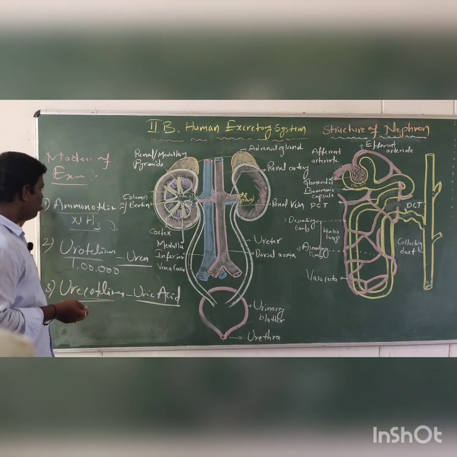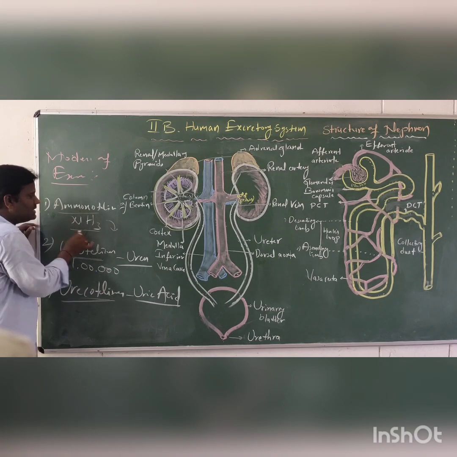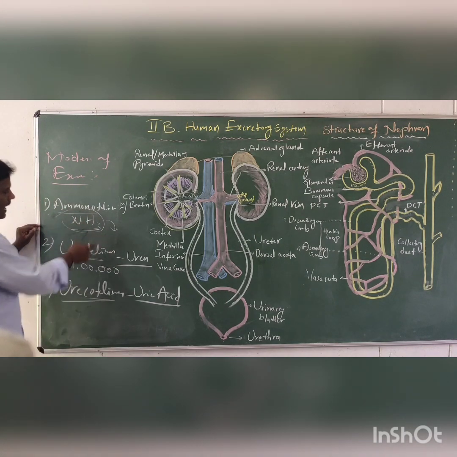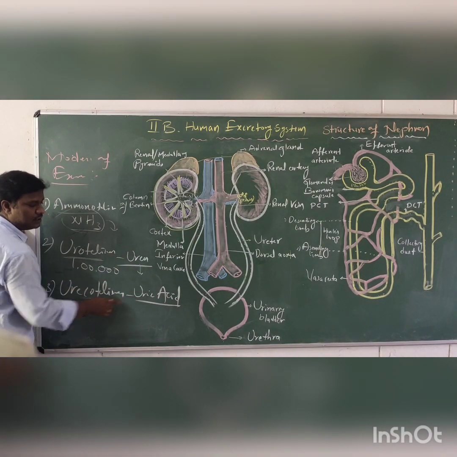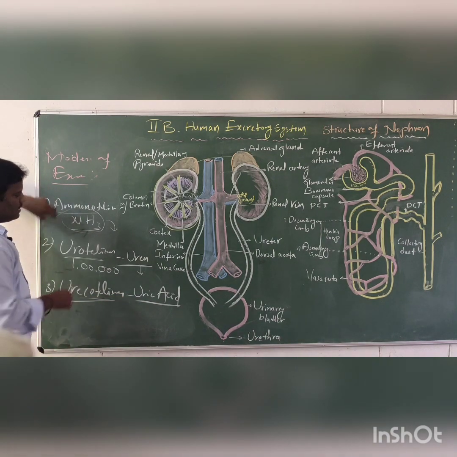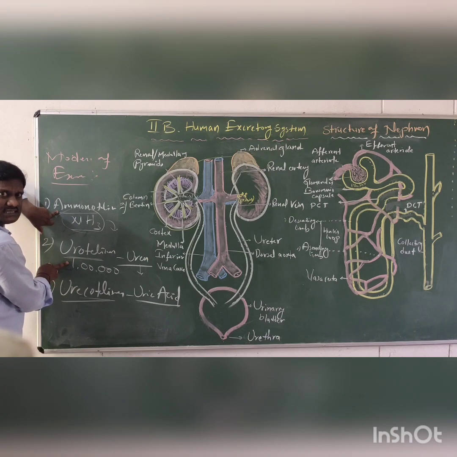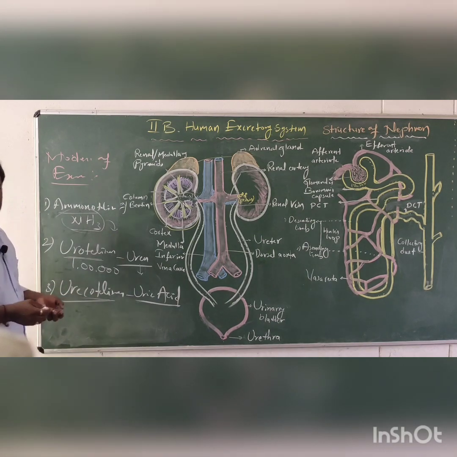This is an important 4 marks question. Ammonia is soluble in water and quickly eliminated, urea is also soluble in water, but uric acid is not soluble in water. Compared to ammonotelic organisms, urea is less toxic, and uric acid is lower in toxicity than urea.